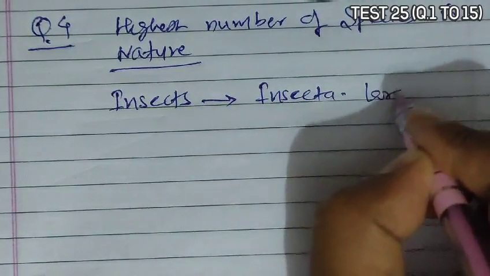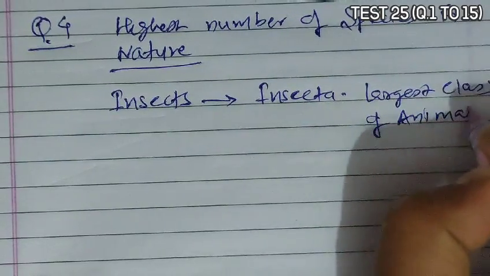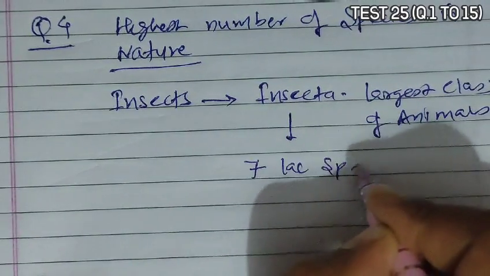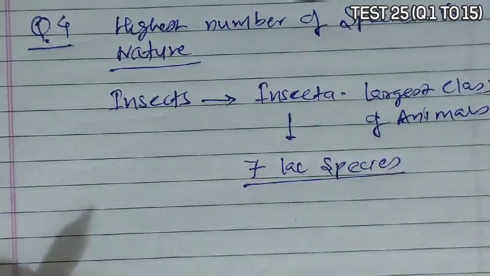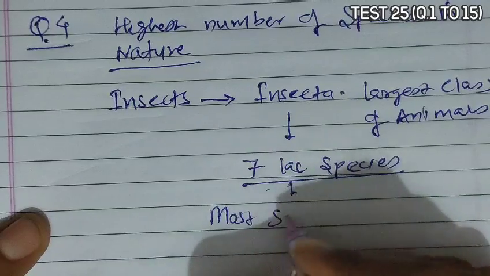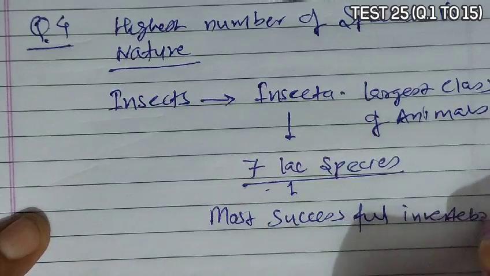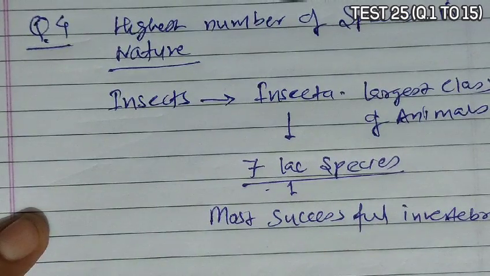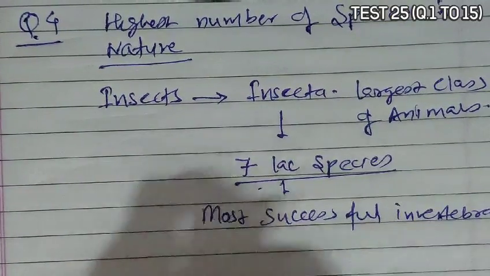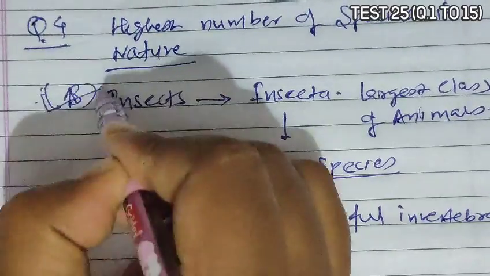Insecta is the largest class of animals. It has over 7 lakh species, and the insects are the most successful invertebrates, and the only major competitor with humans for dominance in the world. They are the major competitor of humans. So insects, that is option B, become the correct answer.